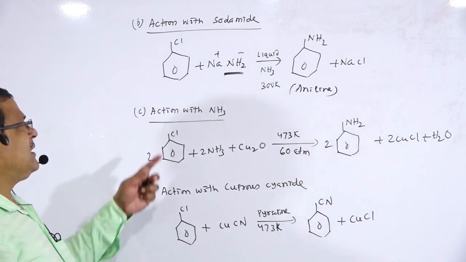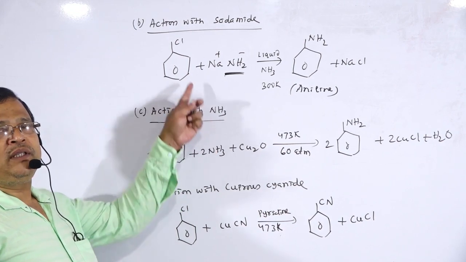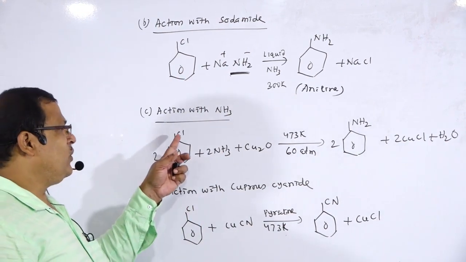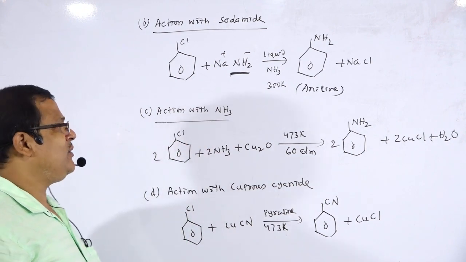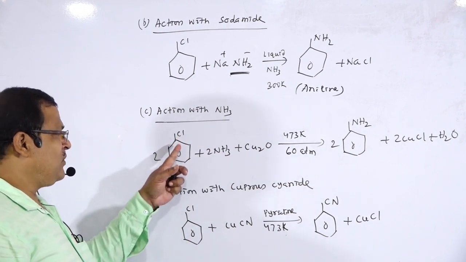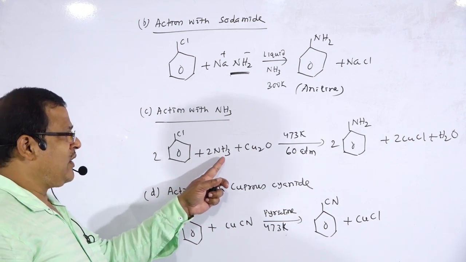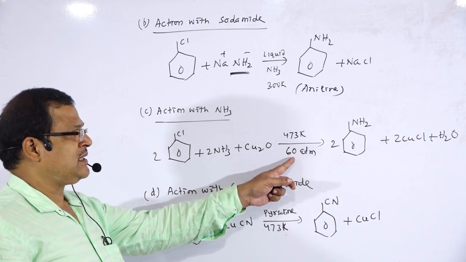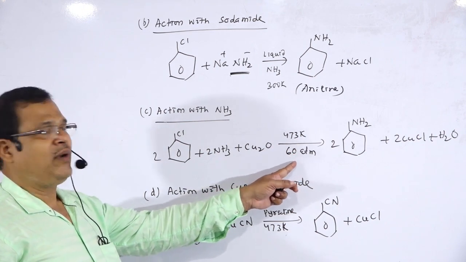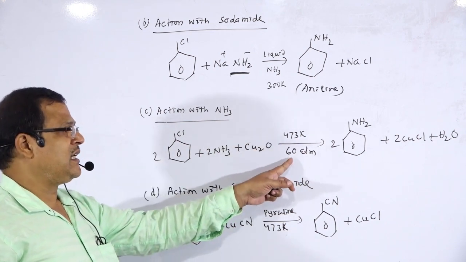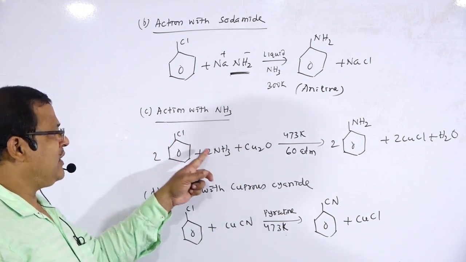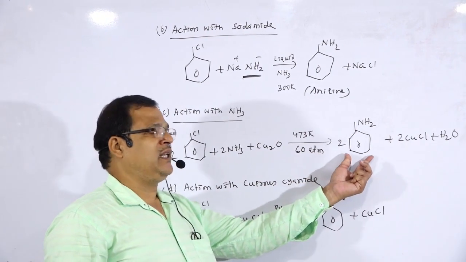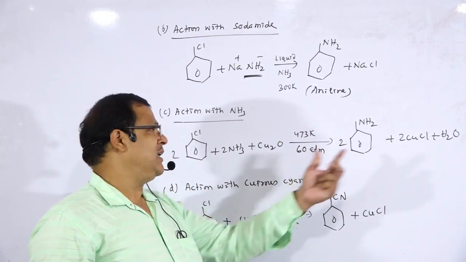Next one is action with ammonia. These are all examples of nucleophilic substitution reactions where the chlorine atom gets replaced by a nucleophile. Chlorobenzene is treated with ammonia, copper oxide, 473 Kelvin and 60 atm pressure. Mark the drastic condition, 60 atm pressure. This chlorine atom will get replaced by NH2. So there is the formation of aniline. This is the formula for aniline.